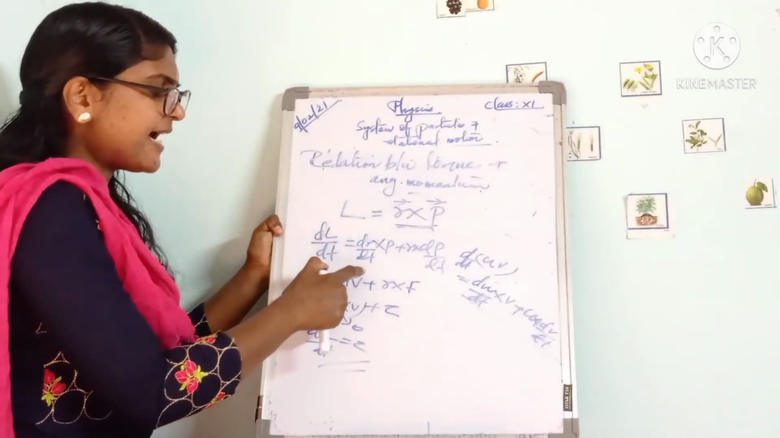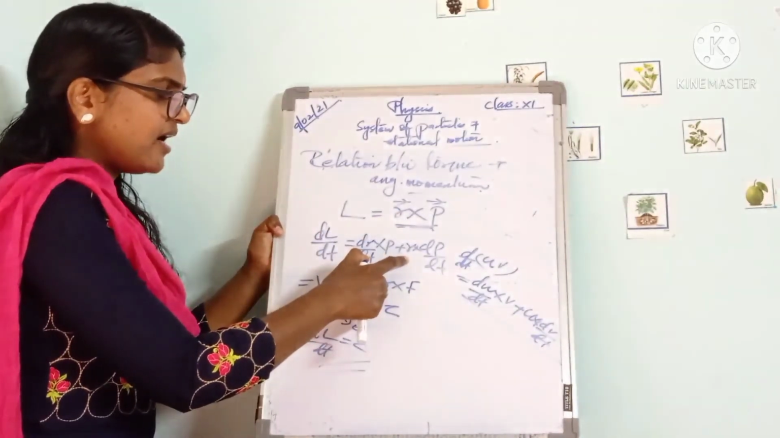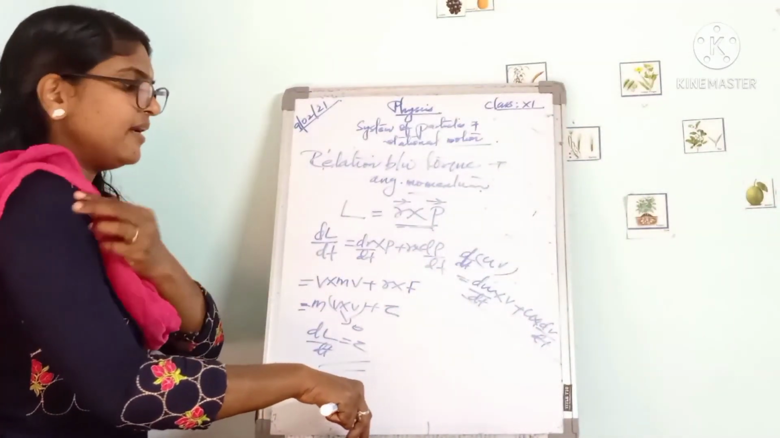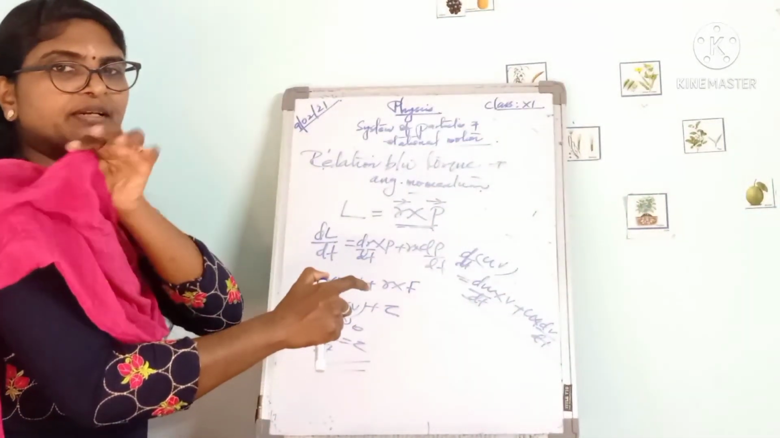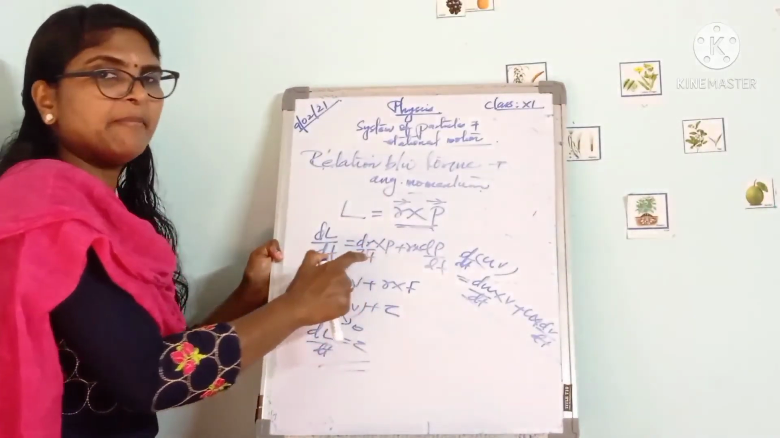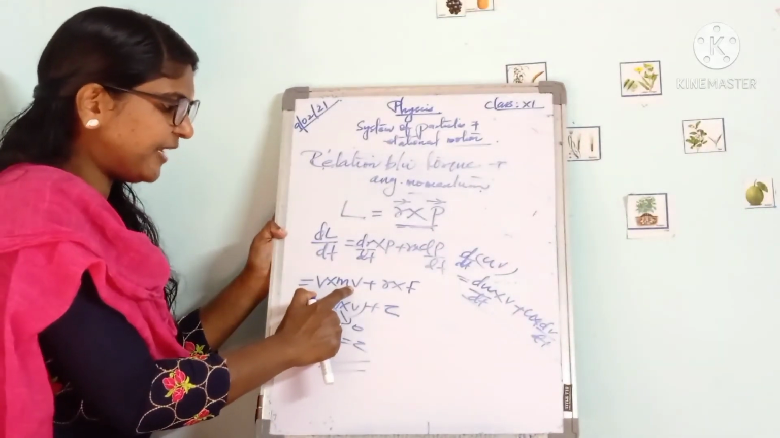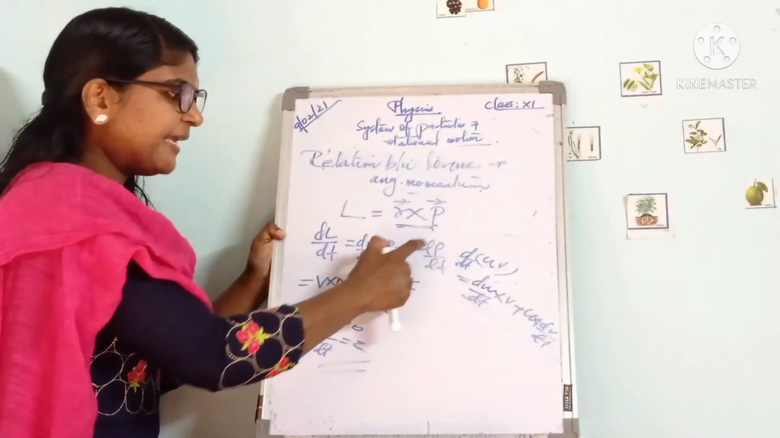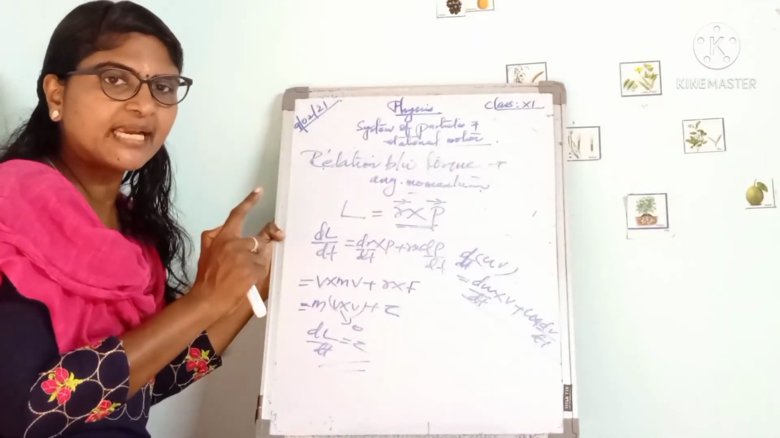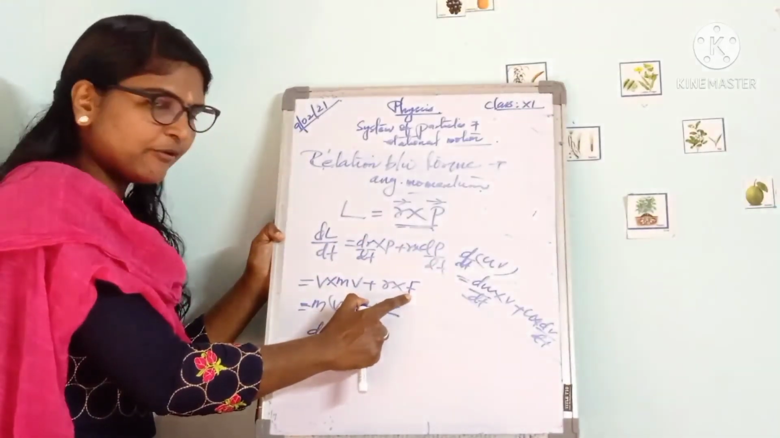Derivative of first, that is dr by dt, into the second function p, plus first function r into the derivative of the second function, that is dp by dt. But you know dr by dt, the rate of change of displacement, is actually velocity v. So v cross p can be written as, what is p? Momentum is a product of mass and velocity. So we can write m into v, plus r into dp by dt. You know what is dp by dt? Rate of change of momentum. By Newton's second law, dp by dt is equal to the force. So instead of dp by dt, we can write F.